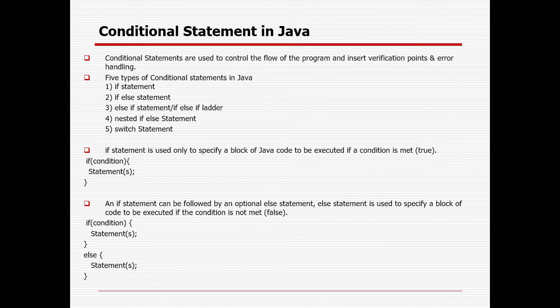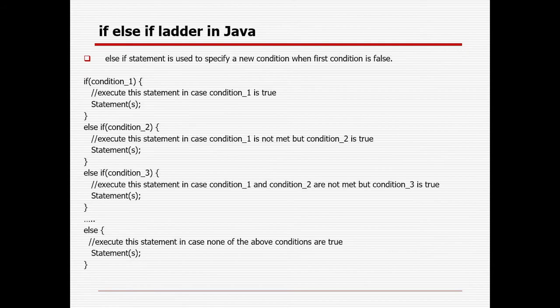The if alone will validate only in case the condition is met, then it will be triggered. Otherwise, in case we want to validate both the positive and negative conditions, then we need to use the if and else statement. An if statement can be followed by an optional else statement. The else statement is used to specify a block of code to be executed if the condition is not met or false. That's why you can use the else statement.